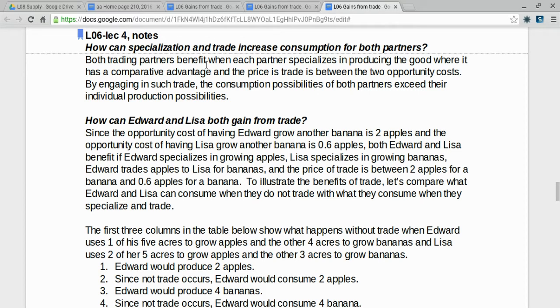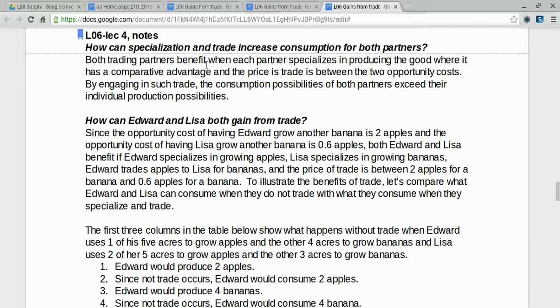Both trading partners benefit when each partner specializes in producing the good where it has a comparative advantage, and the price of trade is between the two opportunity costs. By engaging in such trade, the consumption possibilities of both partners exceed their individual production possibilities.